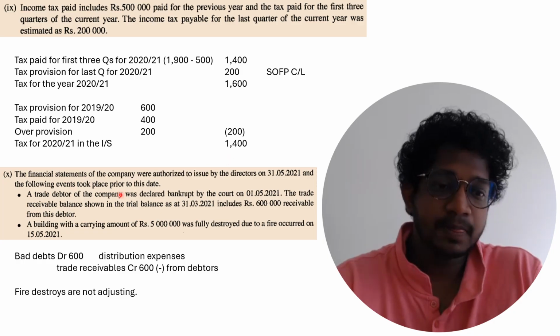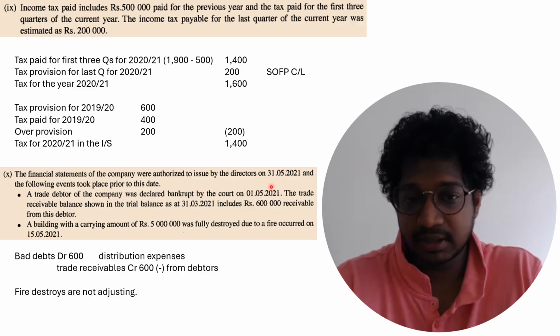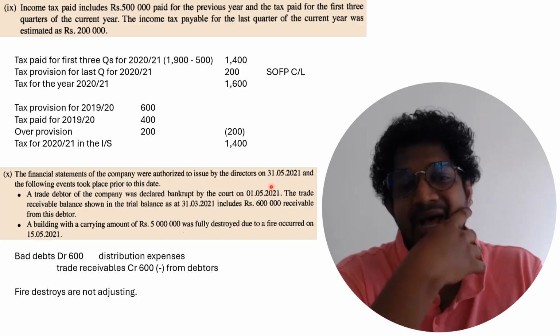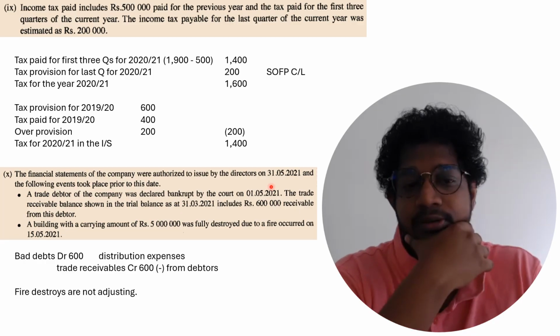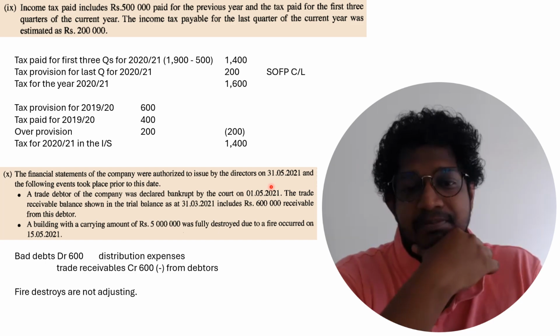Okay. And the next one, the financial statements of a company were authorized to issue by the directors on 31st May 2021, and the following events took place prior to this day. A trade debtor of the company was declared bankrupt on 1/5/2021, and the trade receivables balance shown in the trial balance includes the 600 receivable from this debtor.